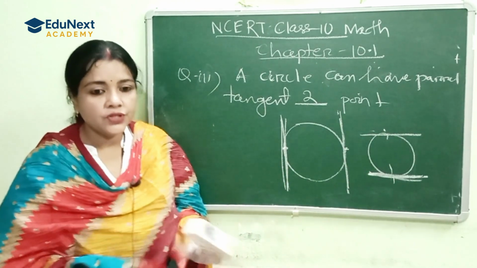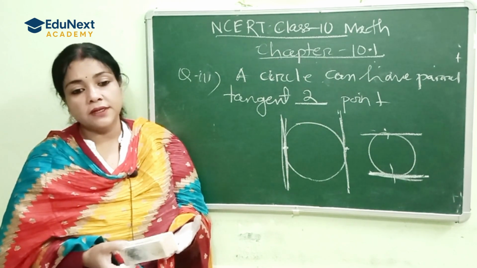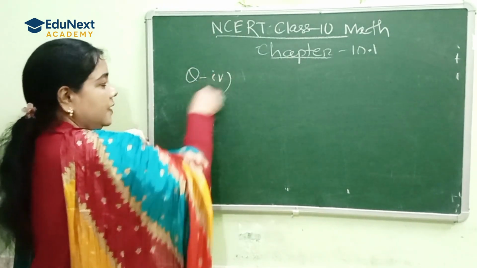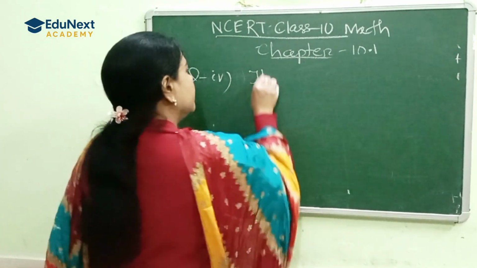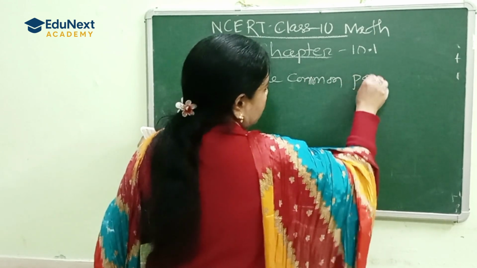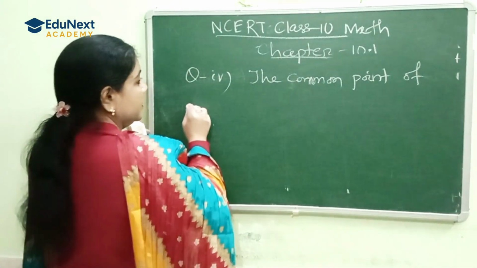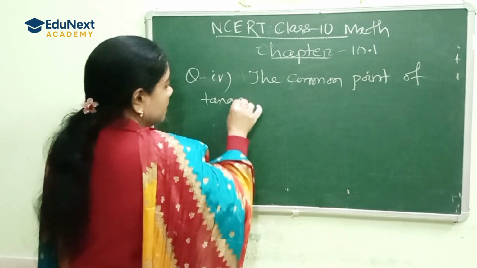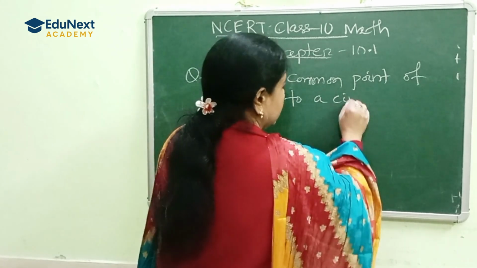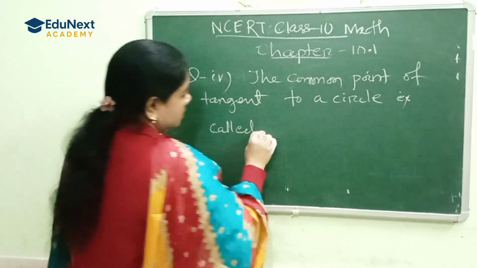Right. Second question: the common point of a tangent to a circle is called what?